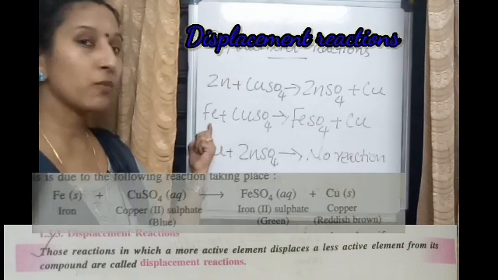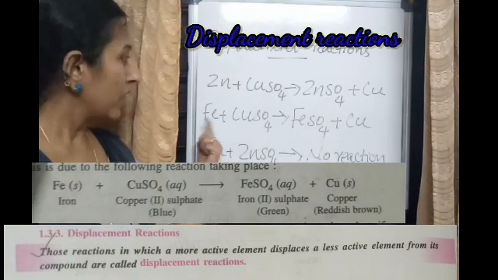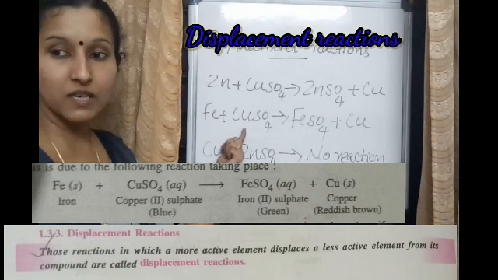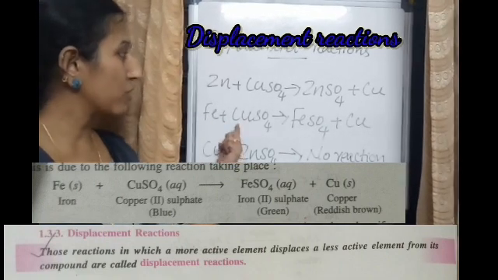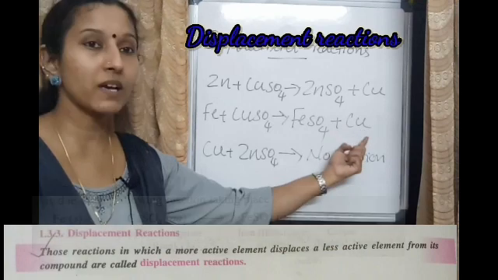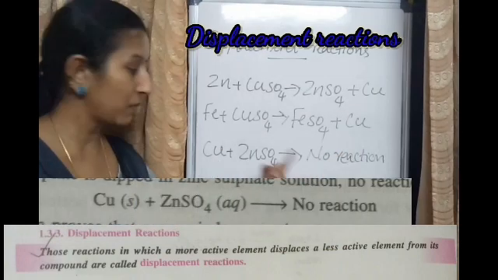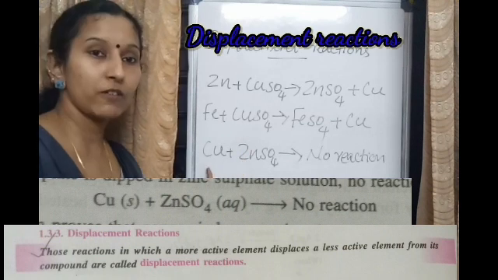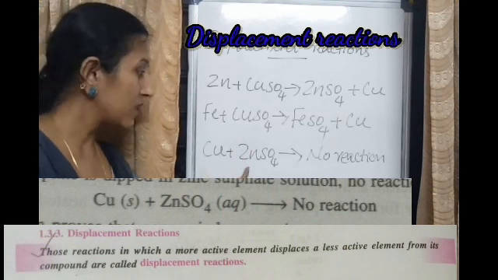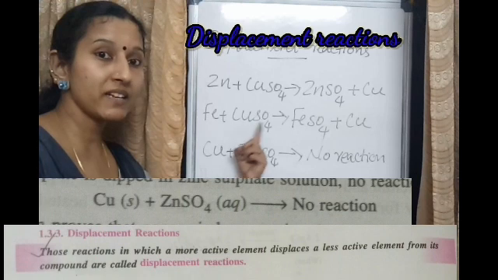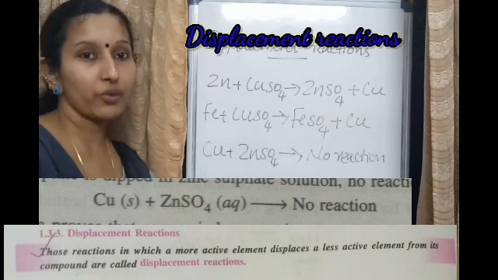Here Fe is more reactive than Cu, so Fe displaces Cu from CuSO4 and forms FeSO4 plus Cu. And here you see Cu plus ZnSO4 gives no reaction, because zinc is more reactive than copper. Zinc is in the combined state, so there is no reaction.